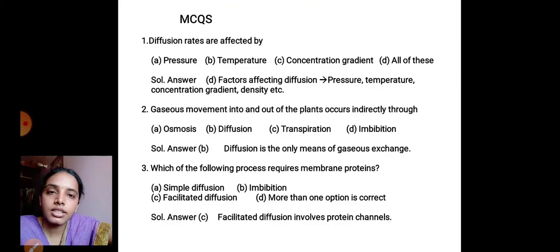So let us discuss some of the MCQs in this chapter. Diffusion rates are affected by. Diffusion is a means of transport which involves the movement of molecules from higher concentration area to lower concentration area. So here the options are A pressure, B temperature, C concentration gradient, D all of these.